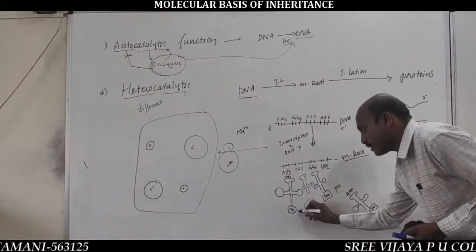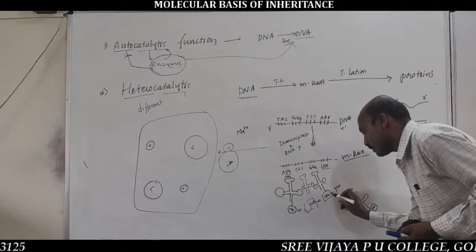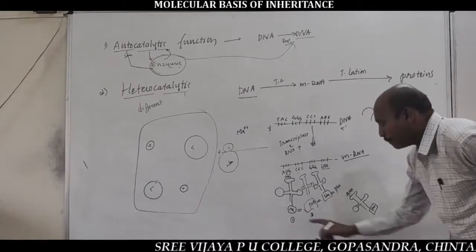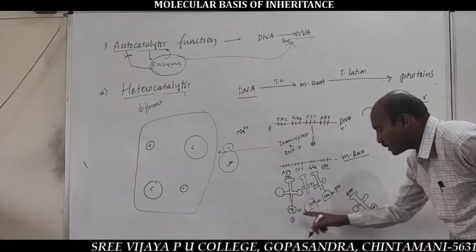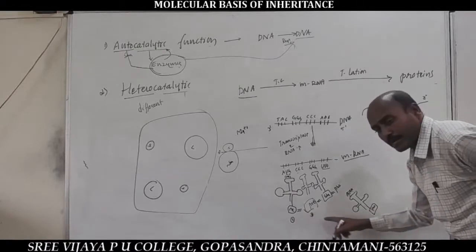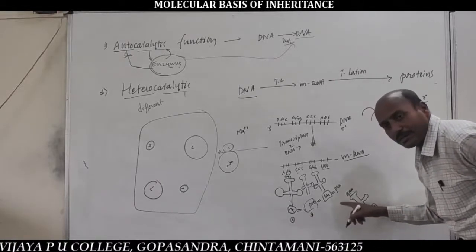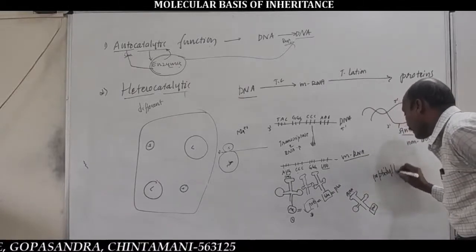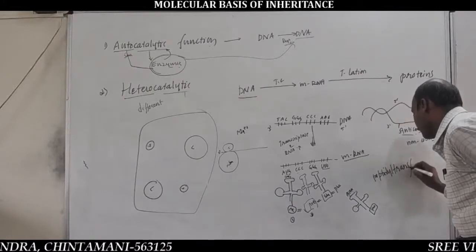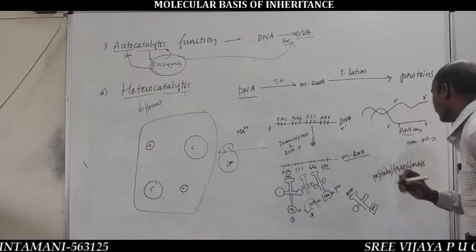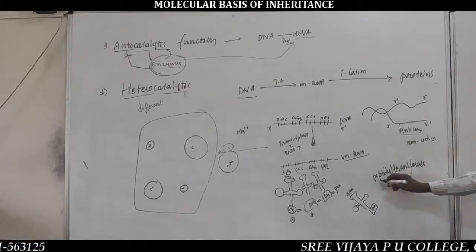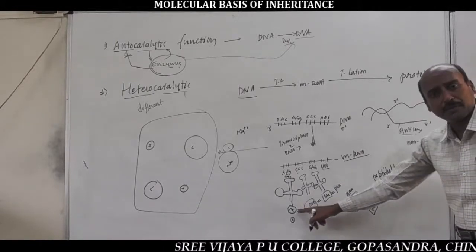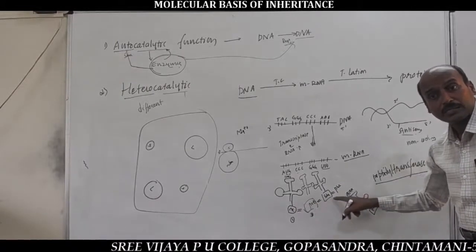After translation, a peptide bond is formed between different amino acids, first and second, second and third, like this, in the presence of the peptidyl transferase enzyme. Listen here, peptidyl transferase enzyme is responsible for the formation of a peptide bond between amino acids.